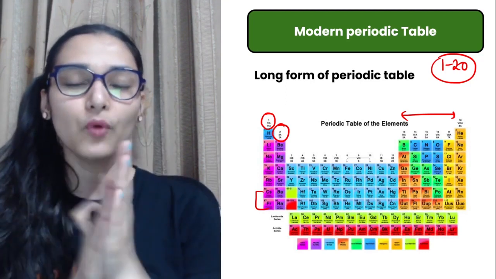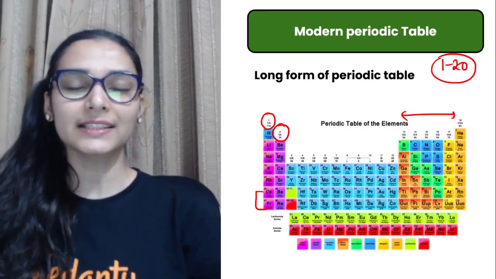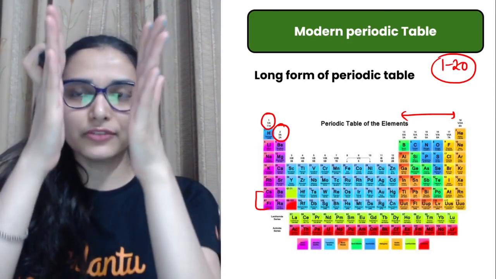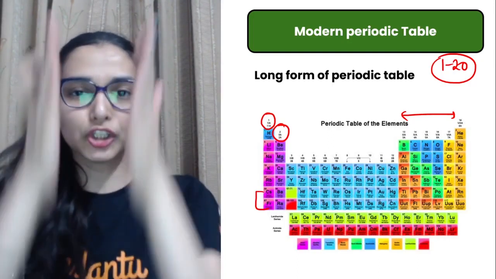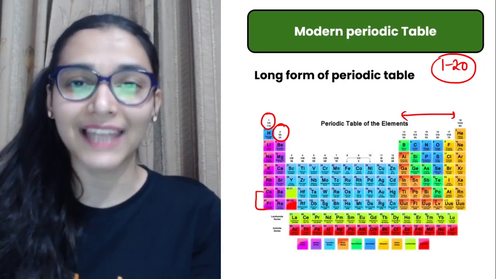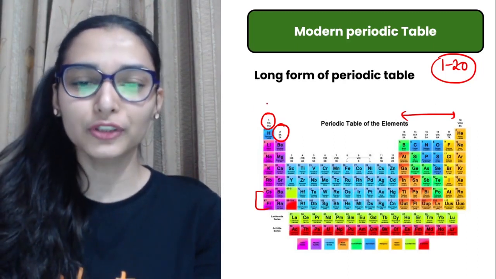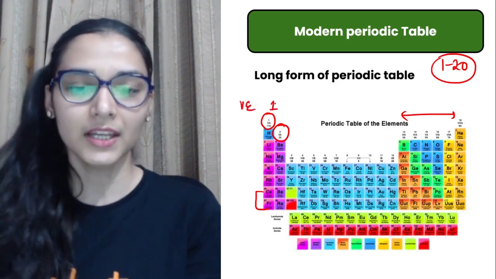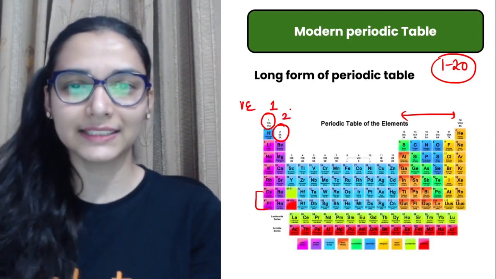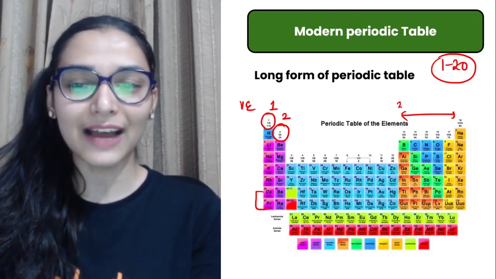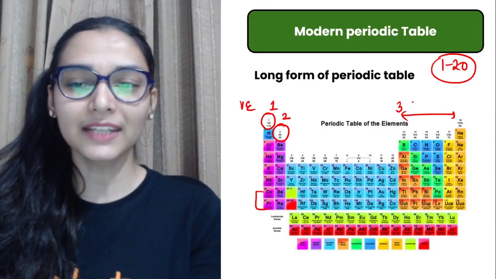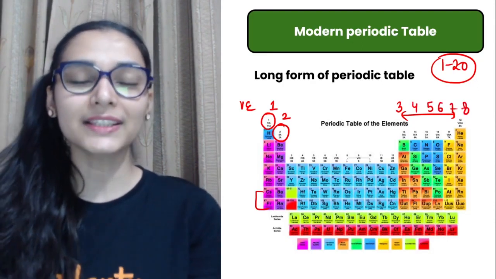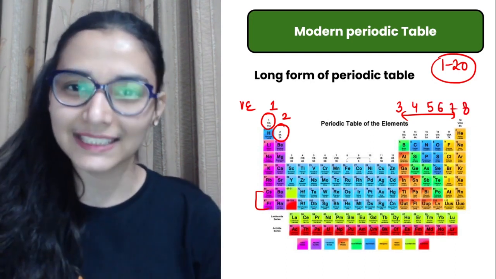And again, what is that common property in this classification? When elements were arranged in this order, then all the elements which were falling in the same group, they are having the same valence electrons. So if you talk about the group 1 elements, सबके पास कितने valence electrons हैं? 1. Group 2 elements have 2 valence electrons. Group 13 elements have 3 valence electrons. 14, 4, 5, 6, 7 and 8. Valence electrons same, मतलब they will have the same valency as well.